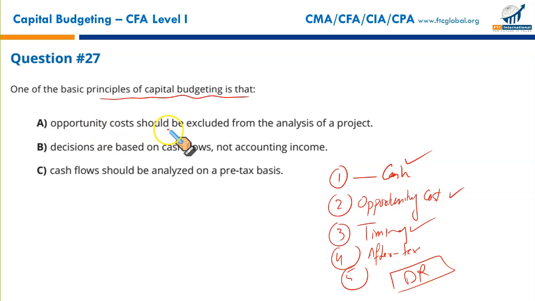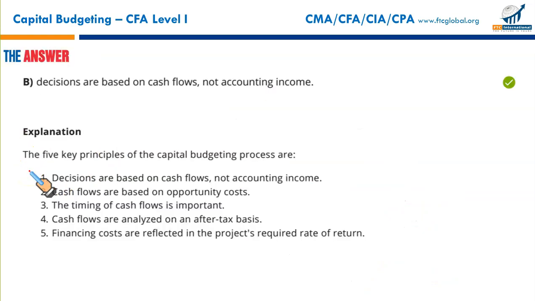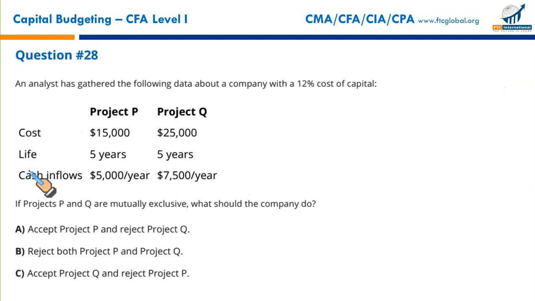So opportunity cost should be excluded? No, we have just seen opportunity cost should be considered. Decisions are based on cash flows, not accounting income? Yes, that is the first principle. Cash flows should be analyzed on pre-tax basis? No, cash flows must be analyzed on after-tax basis. So that makes only B the correct option. And B it is. Next, again, some computational stuff.